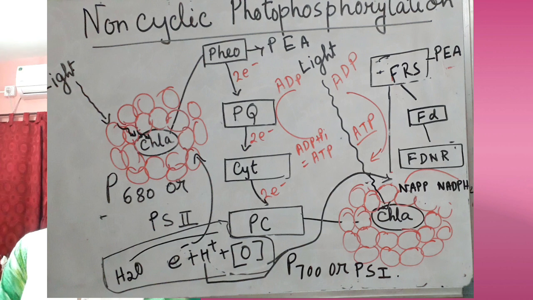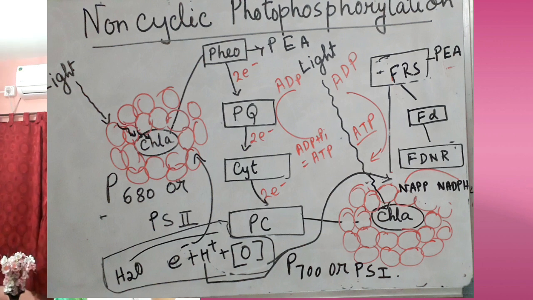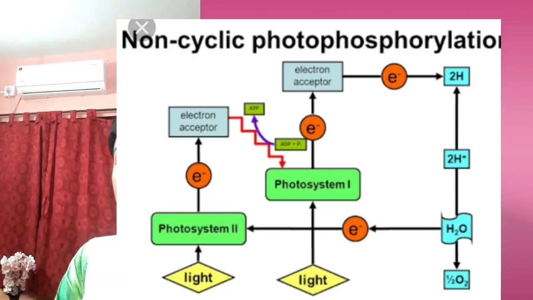Clear? After that, the electrons from the PS2 system will be passing to the reaction center of PS1. Clear? It will also be activated by the sunlight.